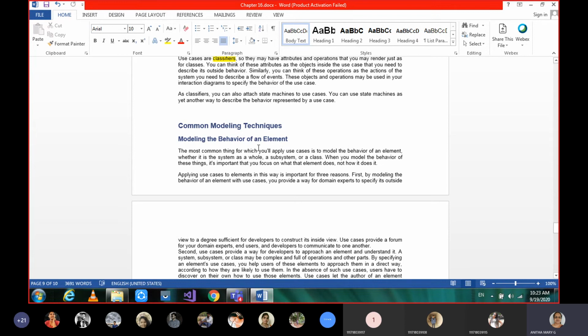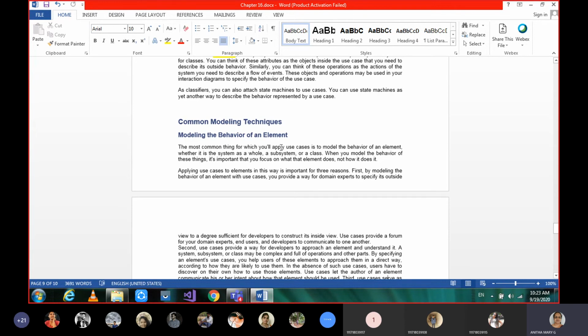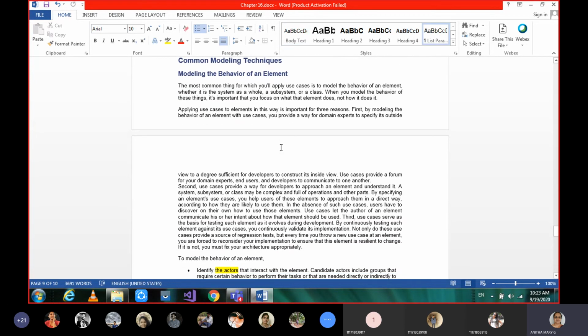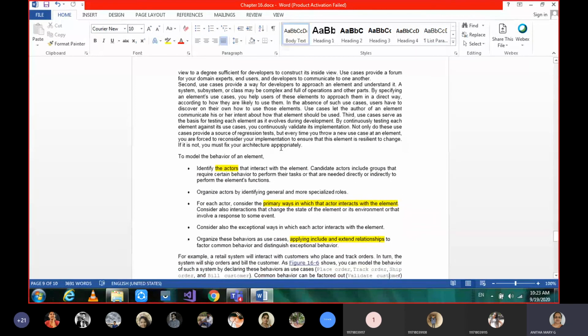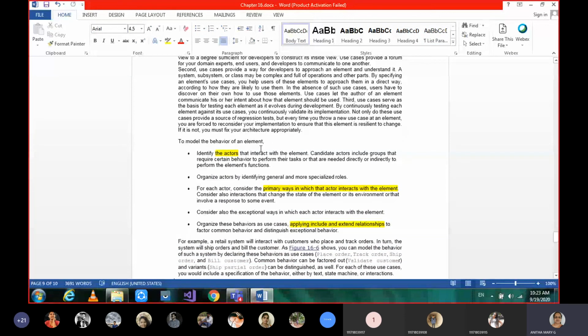So that is modeling the behavior of an element. Let's take some example and then see. In order to model the behavior of an element, first we need to identify the actors. So who are the users? Actor means the user who is going to use that system, or the different groups.